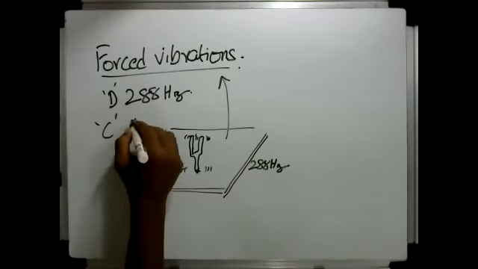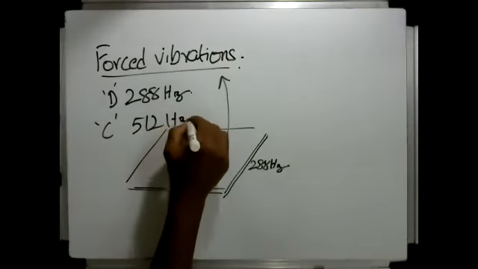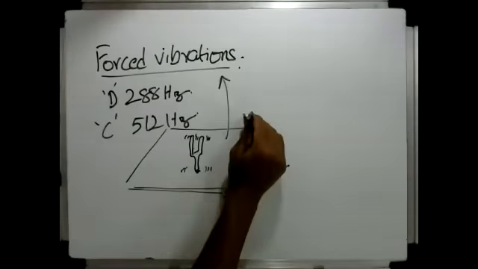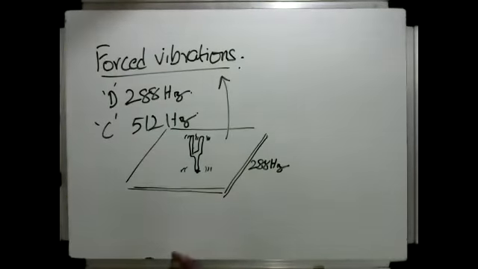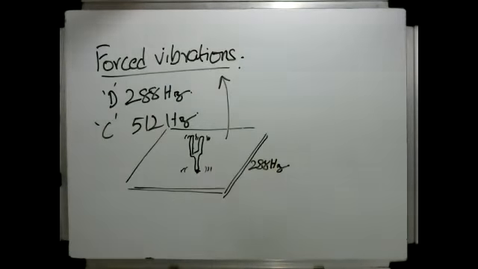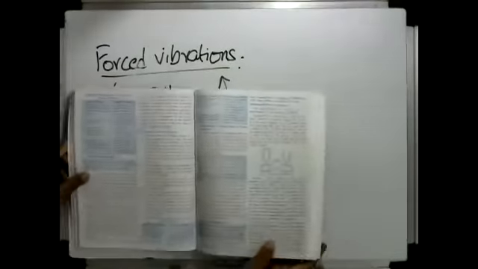This is 512. And now I can make the board vibrate at that frequency. Sorry, 512. This is 288. Okay. So basically, that is what forced vibrations are all about. Okay, so now let's look at what is said in the textbook.